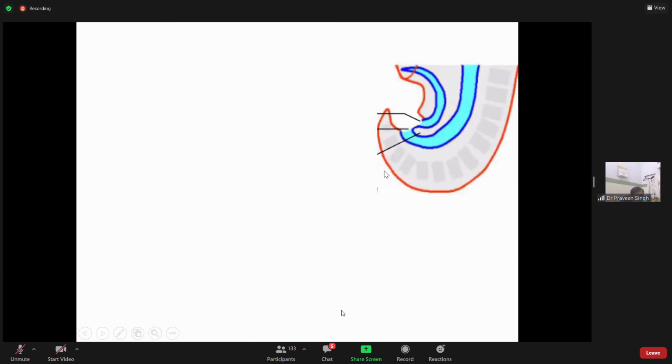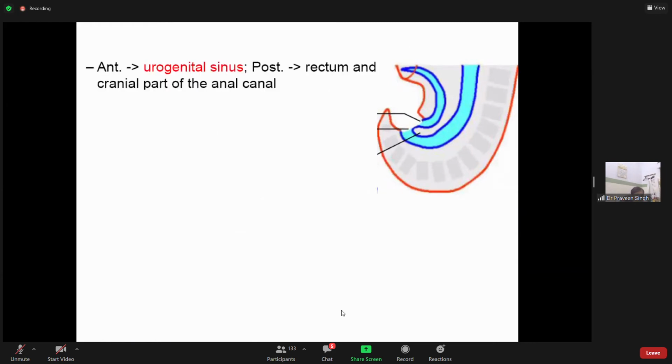Okay, moving further. Anteriorly the urogenital sinus we saw, posteriorly the rectum, and the cranial part of the anal canal. The anal canal is a small space, as you know, 3.8 centimeters, but very, very important. The cranial part of it is situated with the rectal part, and the lower part is ectodermal in origin. The anal canal is a junction of both.